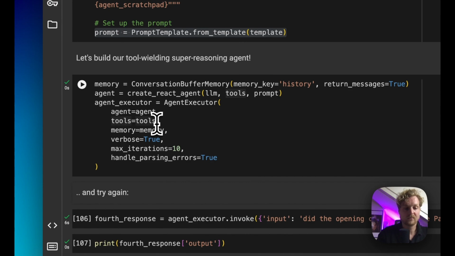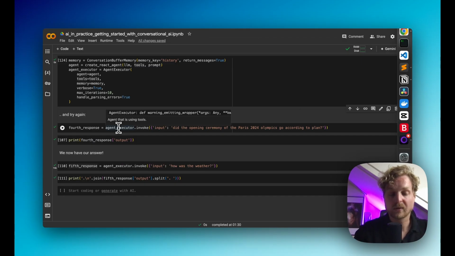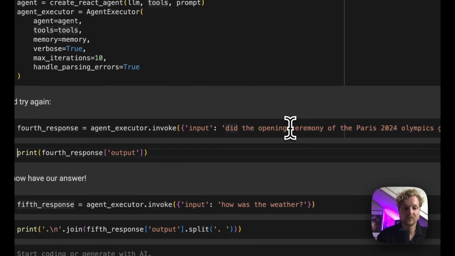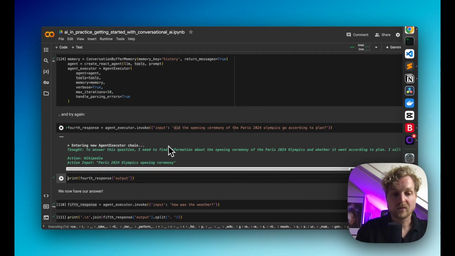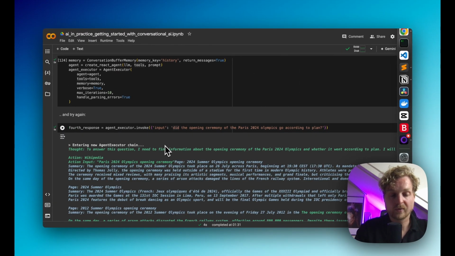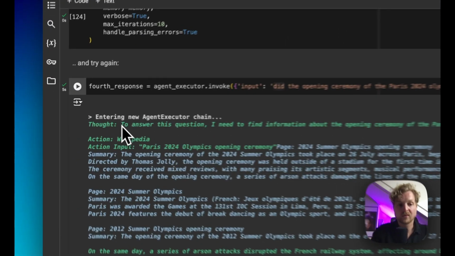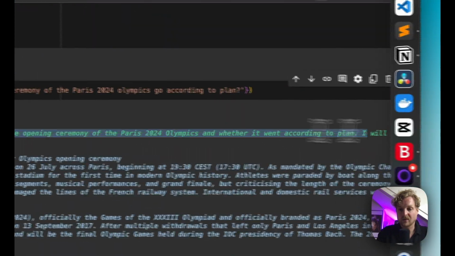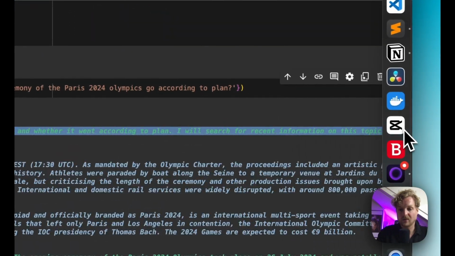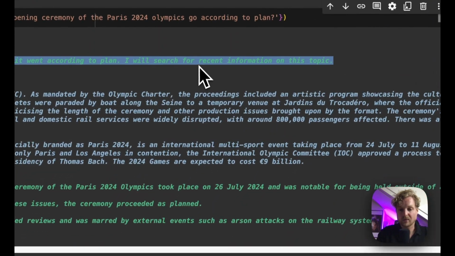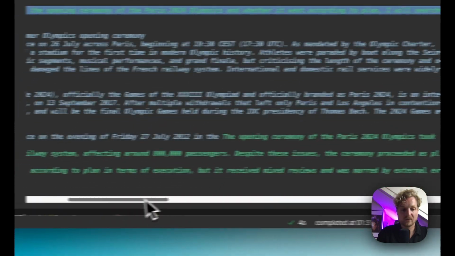Here we go. So let's see what happens now when we run our agent. As you can see, it's doing something different from before. It's following the React template to answer the user question. So it's thinking about what to do. It's decided that it will need to search for recent information on this topic.